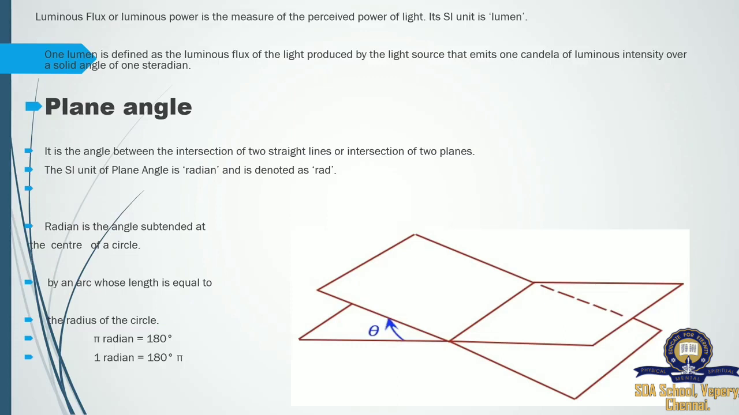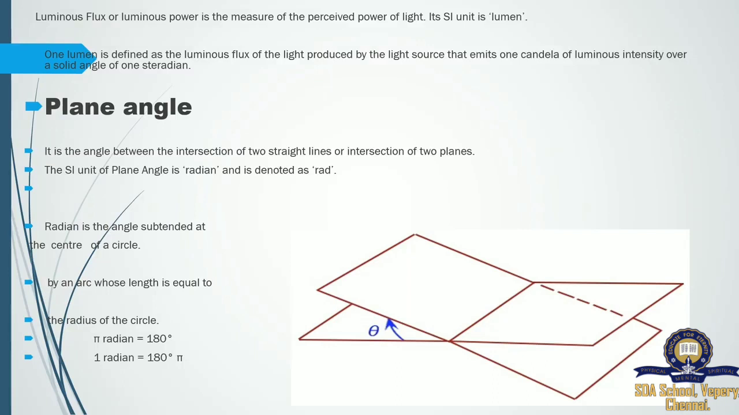Radian is the angle subtended at the center of a circle. So you can consider one circle. In that we have two planes, fixed one above the other. So it is making an angle by an arc whose length is equal to the radius of the circle. So what they are saying is, these lengths are equal to the radius of the circle.